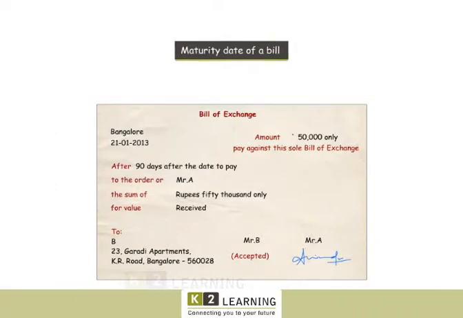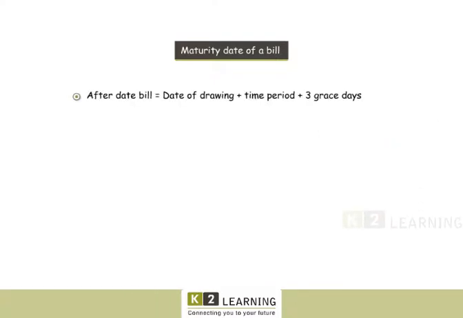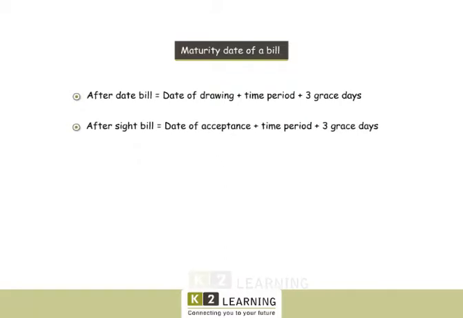6. Maturity date of a bill. The date which comes after adding 3 grace days to the due date of a bill is called the date of maturity. Maturity date for an after-date bill is the date of drawing plus the period plus 3 grace days. The maturity date for an after-sight bill is the date of acceptance plus the period plus 3 grace days. The maturity date for an at-sight bill is the date of presentation.